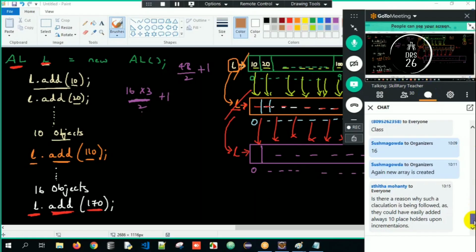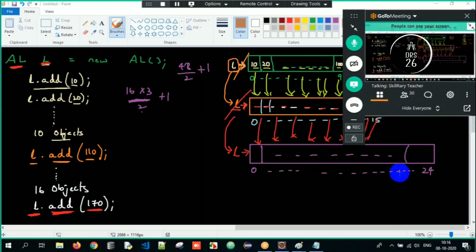Now here there is one question. Is there a reason why such a calculation is followed, as they could easily always add 10 placeholders upon incrementation? Perfect. Generally the Java developers have tried to minimize it. If I keep doubling its size, it was 10, later 20, then 40, then 80. If 40 objects are added and I want to add only one more, I'd create an array of size 80. So that's the reason to minimize it.